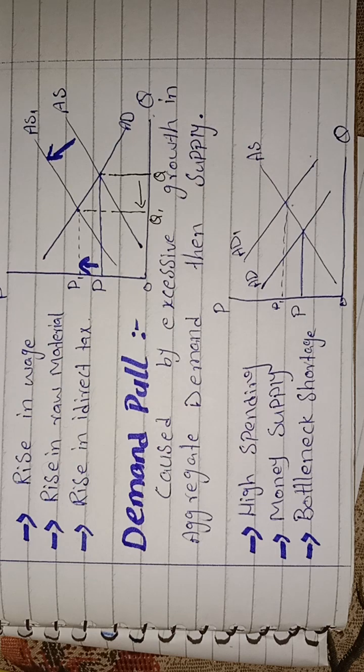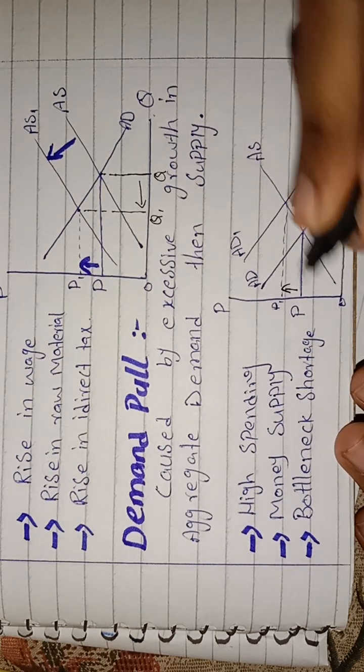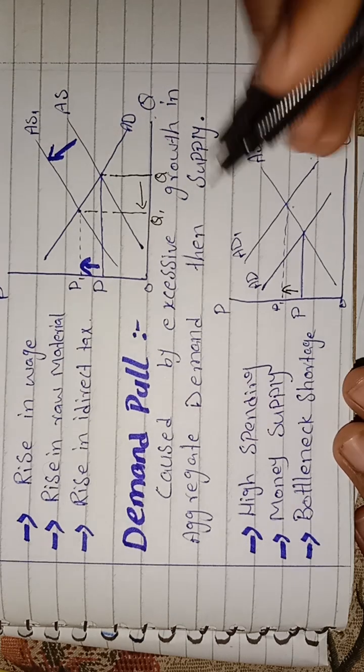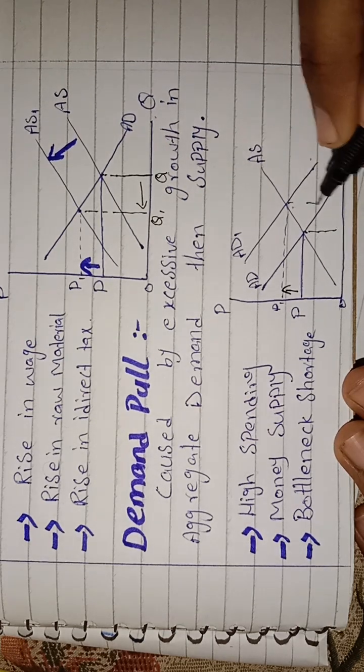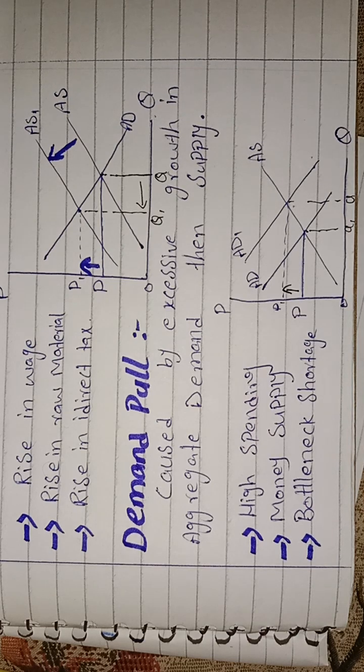So price will increase from P to P1, and the quantity will change from Q to Q1. When the consumer spends more, it leads to more demand, but the supplier is unable to supply more in the short run, because in the short run we can't adjust or build new plants. So the prices will increase.